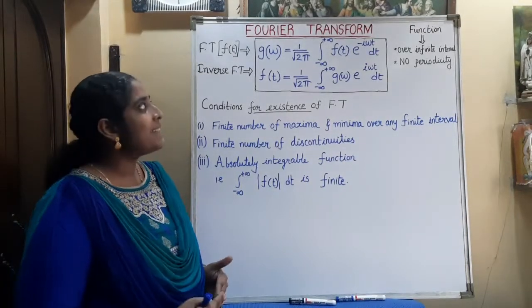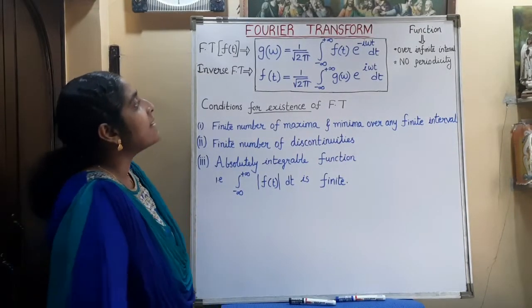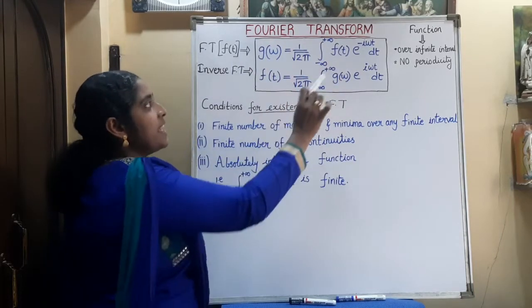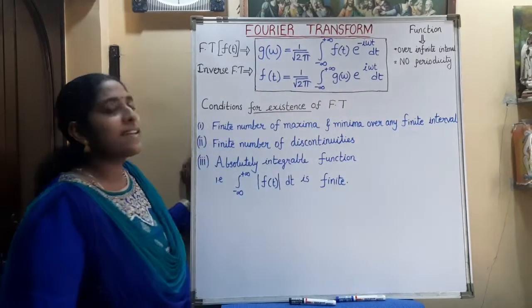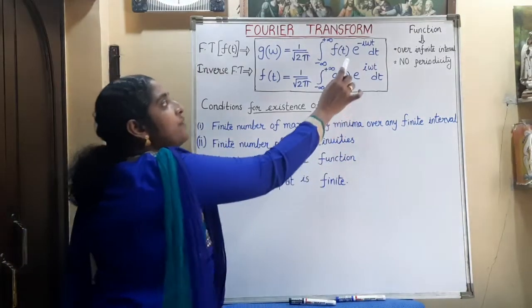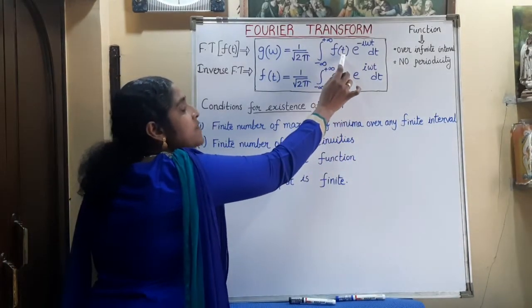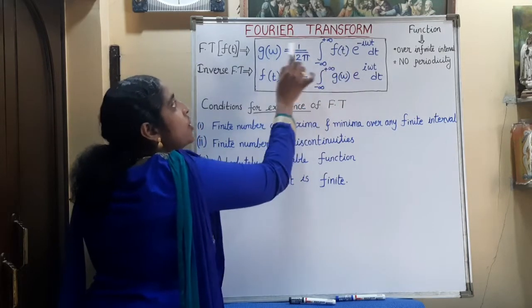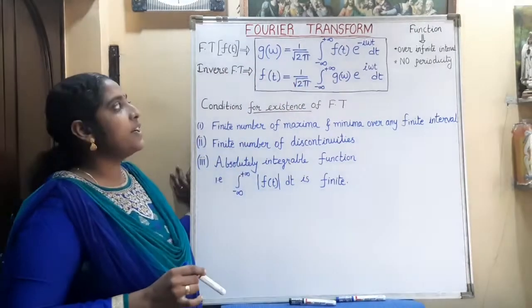domain. Mathematically, it can be expressed as 1 by root 2 pi, integral from minus infinity to infinity, f of t e raised to minus i omega t dt. That is, we have a function f of t. We are transforming this from one domain to the other domain. Here it is from the time domain to the omega domain, that is, the frequency domain.